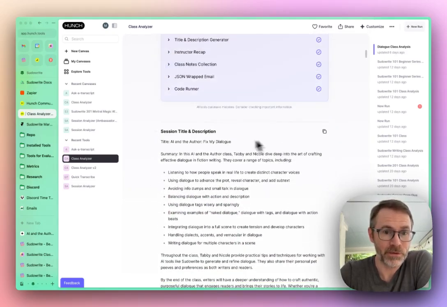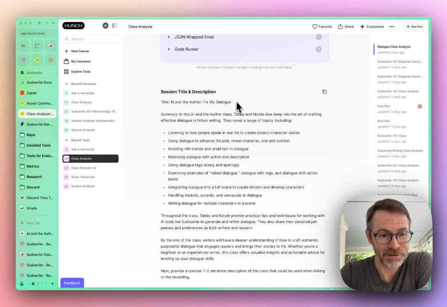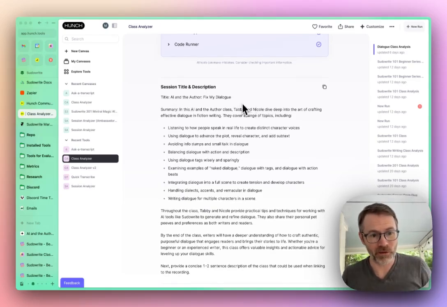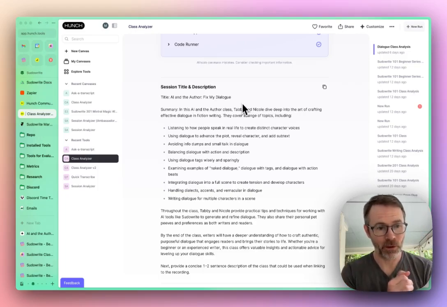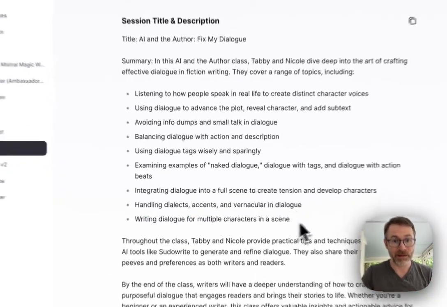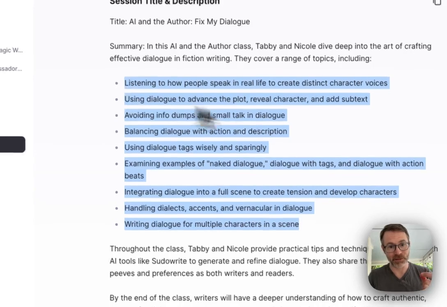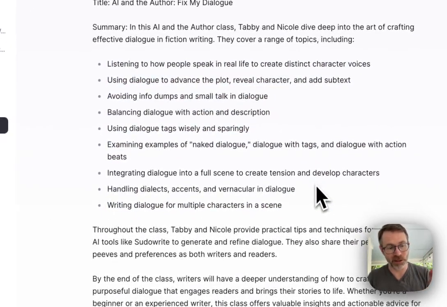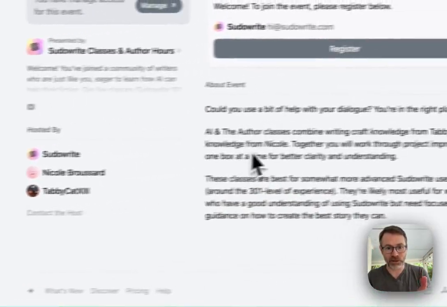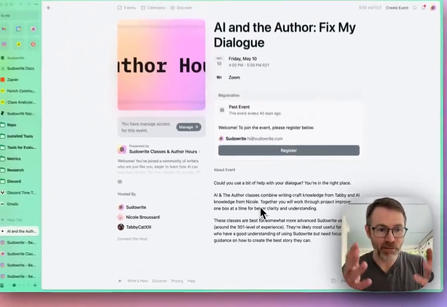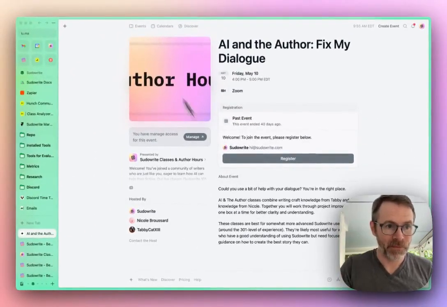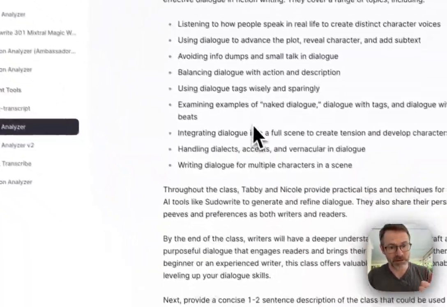After running this tool, you get a session title and description. So this is appropriate for sharing into our Discord. We could turn around and post this on YouTube with the beats of what the instructor actually covered in the class. This was something that previously, when we were sharing these things, we were just using the pre-existing event description, which is kind of vague and speculative and future-looking. Now we can say what was actually covered in the class.